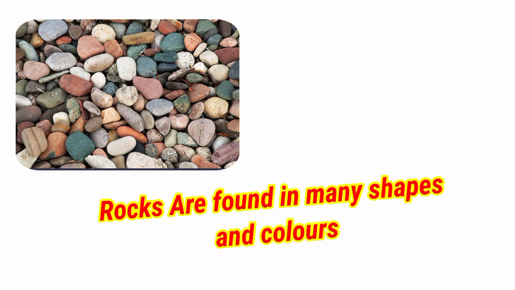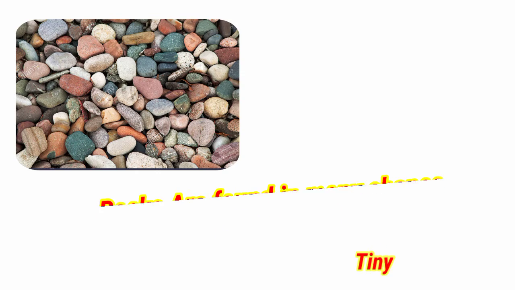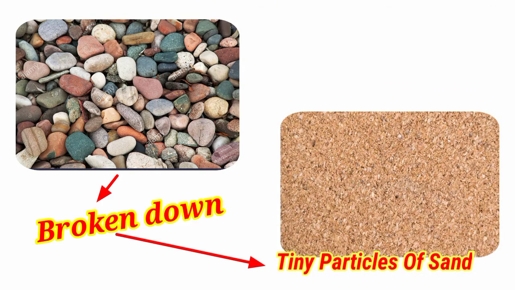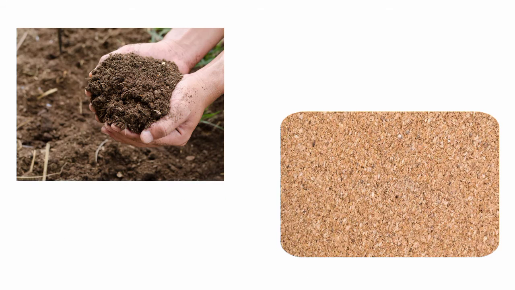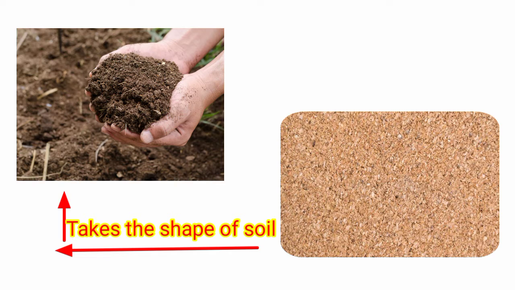Rocks are found in many shapes and colors. Slowly, rocks get broken into tiny particles of sand. Sand means weathered rock, which takes the shape of soil. Let us see how it happens.